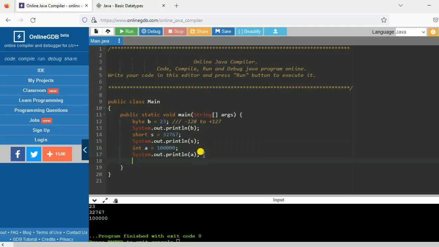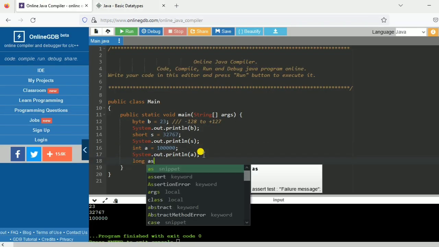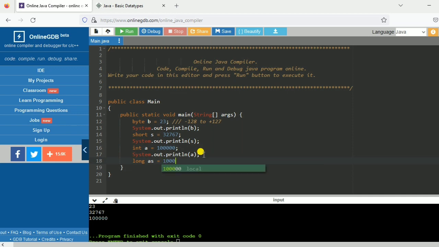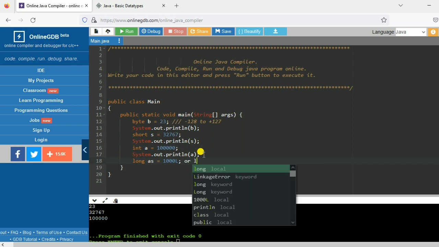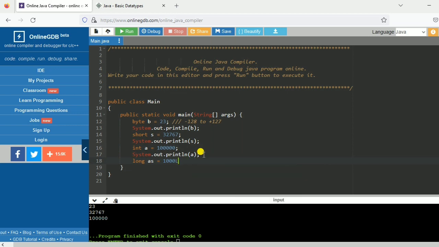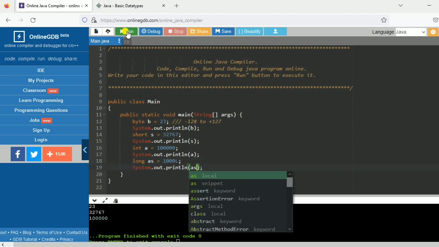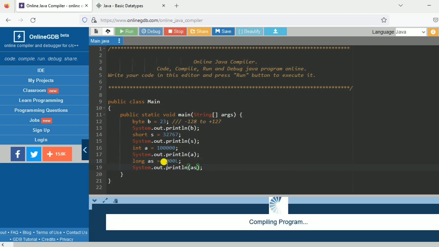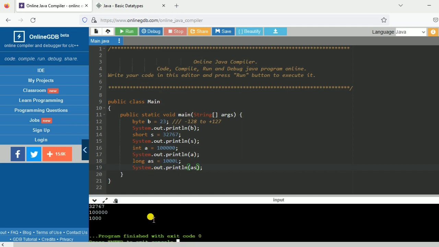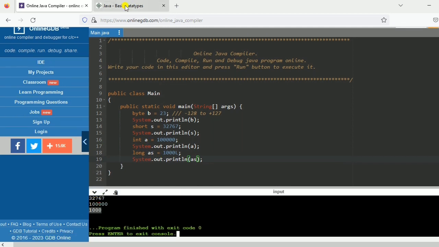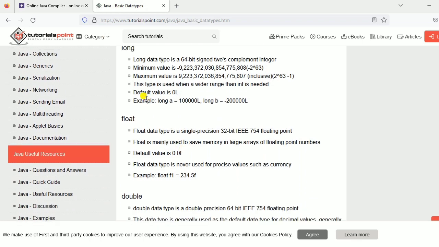So how can you declare long? To declare long, we just have to write long, any variable name assigned with that value, and after that you have to write capital L or small l, or without that also you can run. So for now only I am writing this. Afterwards you don't need to write that. If you write just long here, it is enough. And then I will print and show you. So we will see this 1000 will store in this long value. So see, you can see this 1000 stored in long value.